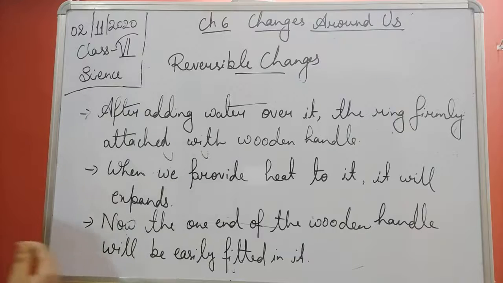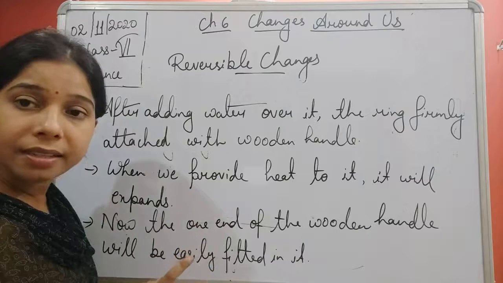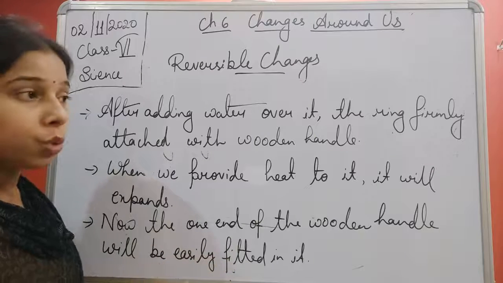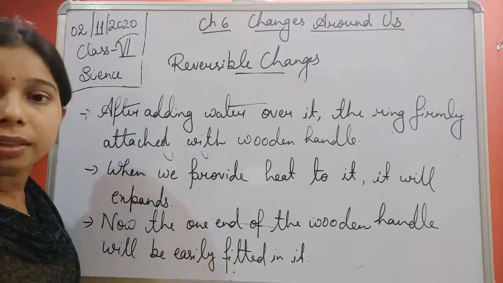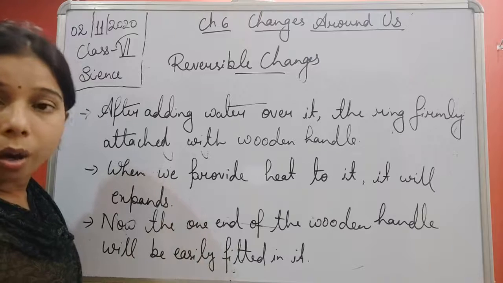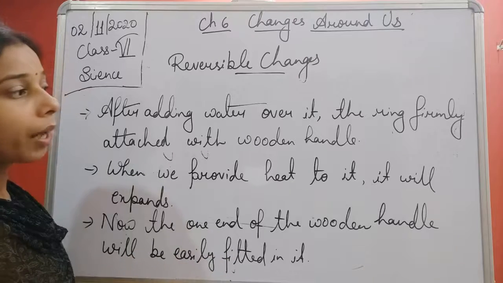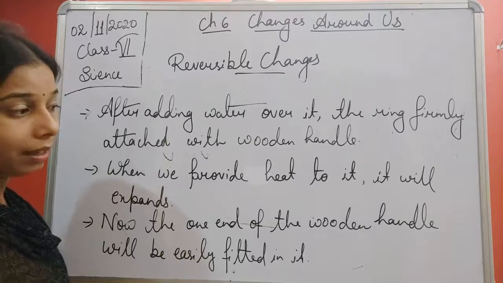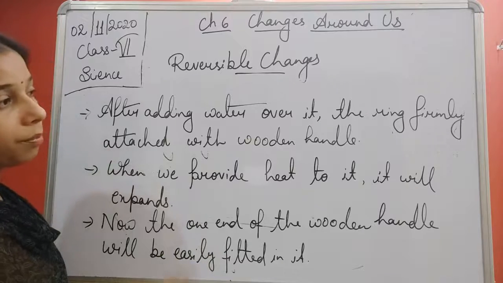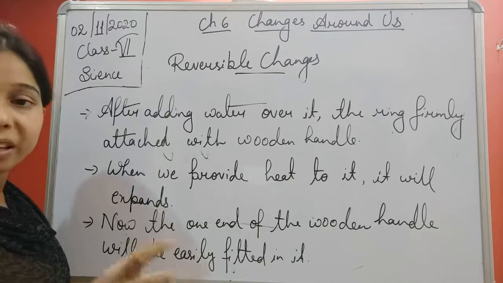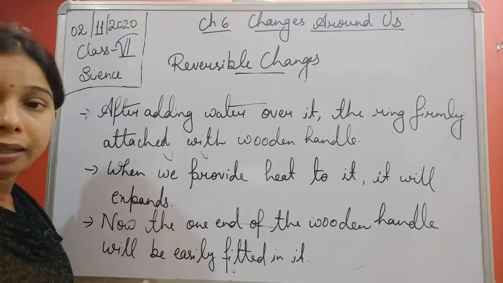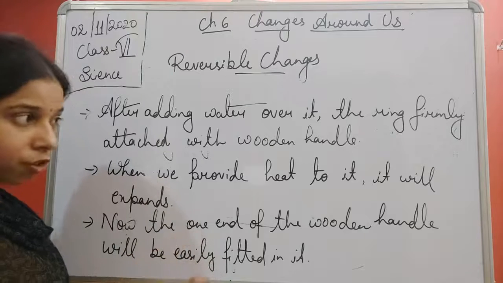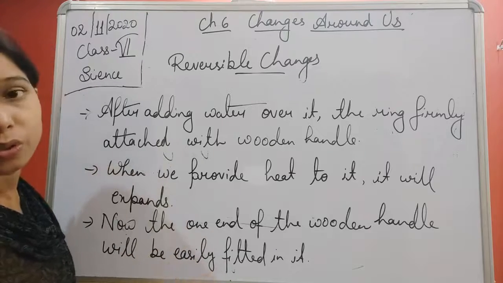So you see, student, in both the cases, whether we talk about the iron rim attached with a wooden wheel, or the iron spade, the iron blade with a ring, the wooden handle gets firmly attached due to the process of expansion first and then contraction.